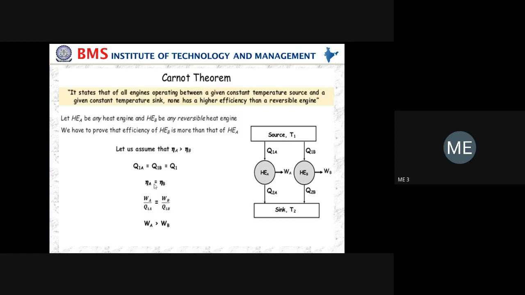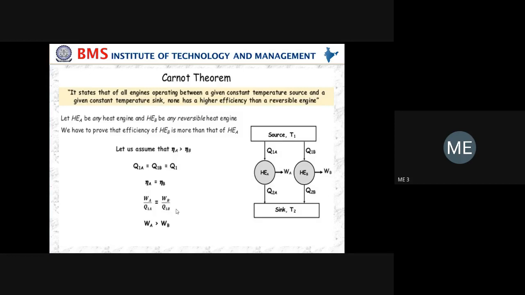Next you write eta A equals eta B. The efficiency of any engine is given by net work done divided by heat supply, that is WA divided by Q1A. Similarly, efficiency of B is given by the work done by engine B divided by the heat supplied to the engine. WA divided by Q1A equals WB divided by Q1B.